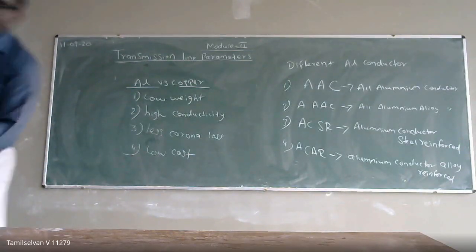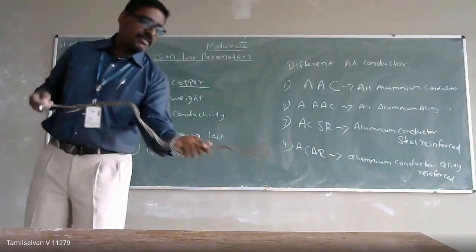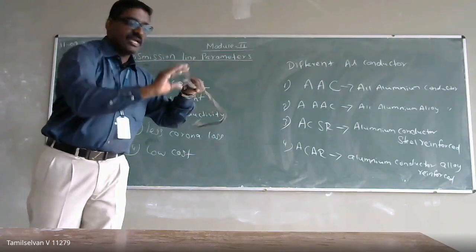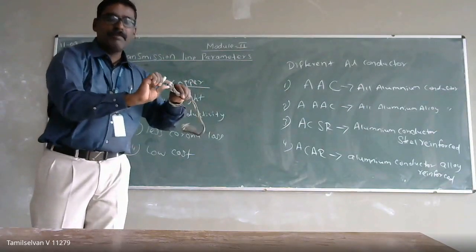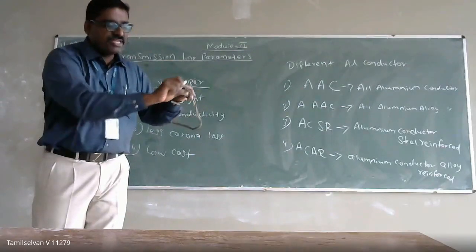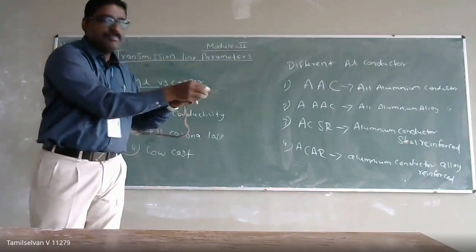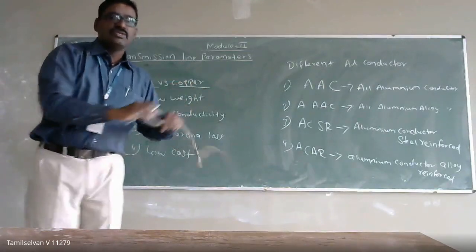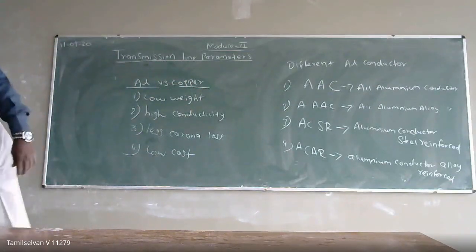See here, the spiral one. This area is going to appear larger compared to your copper. Aluminum conductors will have a larger area. So when the area is larger, the wind pressure will be larger. Wind pressure on the conductors will appear larger. So these are the drawbacks in our aluminum conductors.